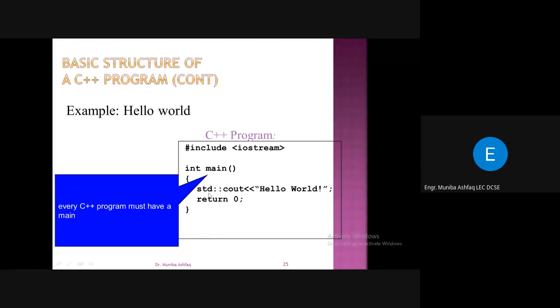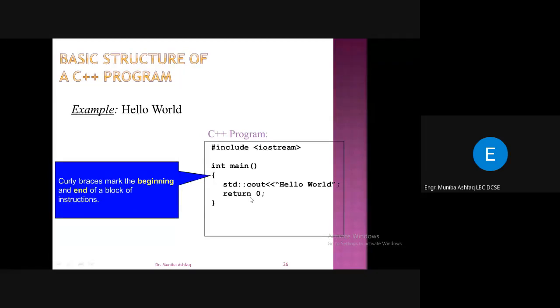You can see that these curly brackets are the beginning and the end of a block of instructions. I told you that this is the function body. In most programming languages you might have seen a block starting with begin and ending with end. Here it's not begin and end, but for the begin we have the opening bracket, and for the end we have the closing bracket, right?